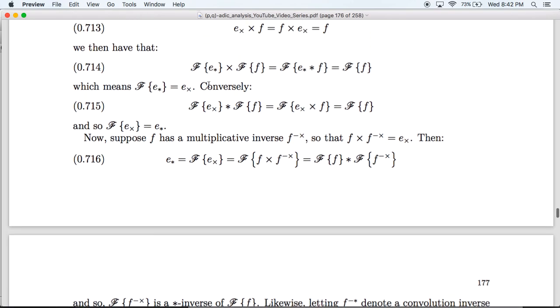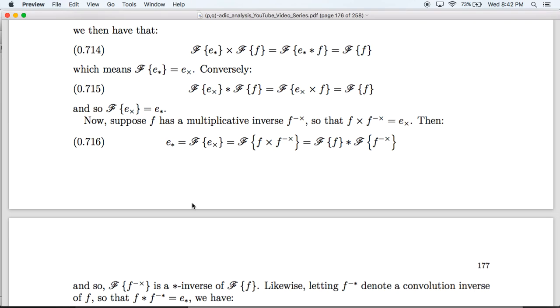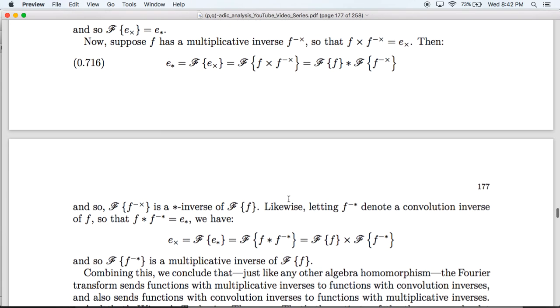So F, the Fourier transform, takes the multiplicative inverse of a function and turns it into the convolution inverse of the function's Fourier transform. Likewise, if we apply F to the convolution of f and its convolution inverse, we see that we get E_cross, the multiplication identity, is equal to the product of the Fourier transform of f and the Fourier transform of f's convolution inverse.